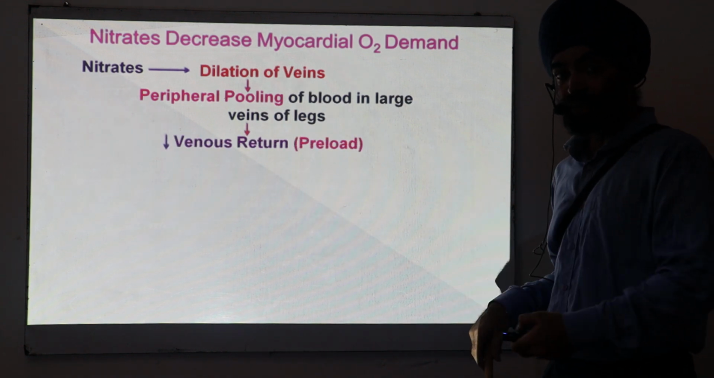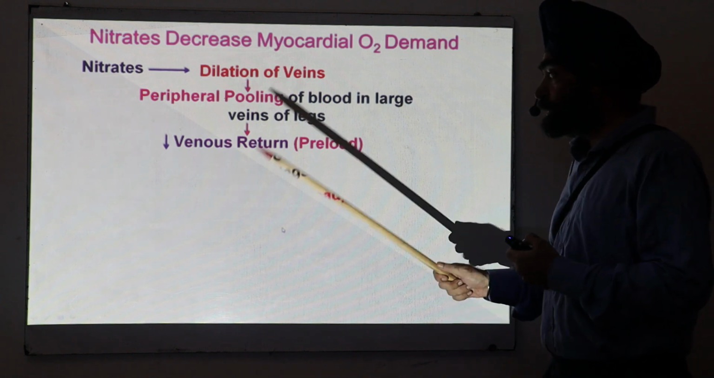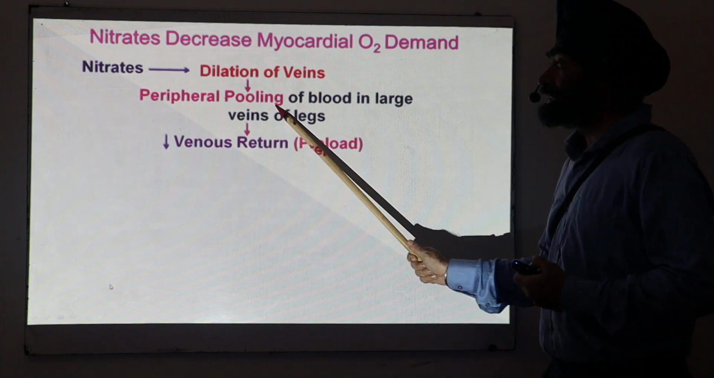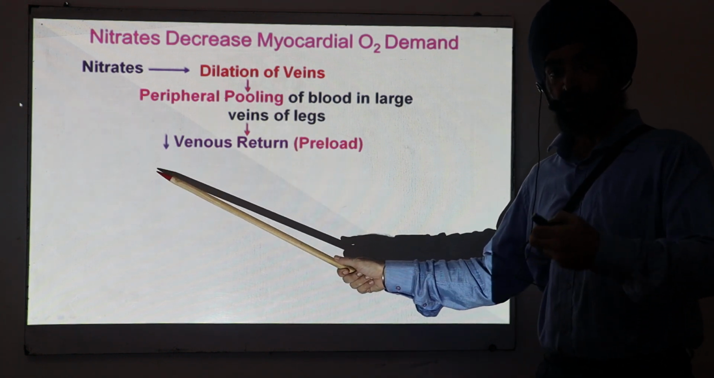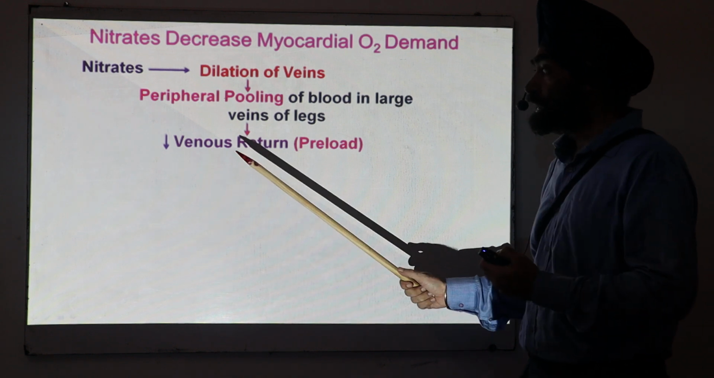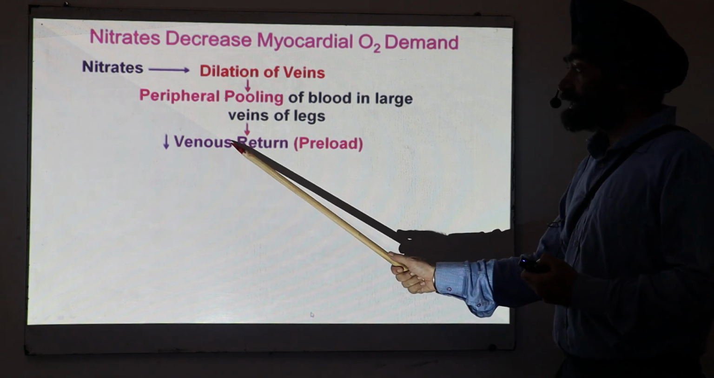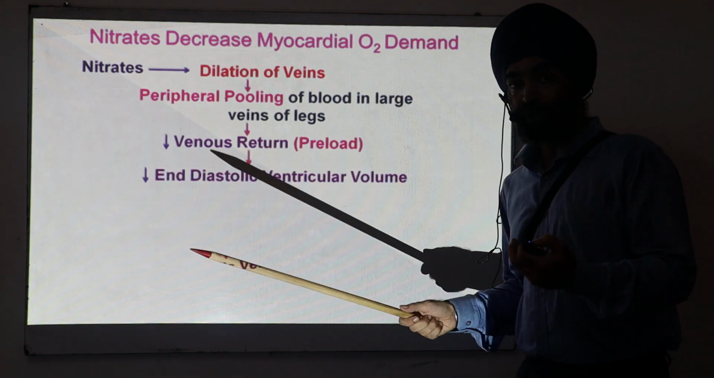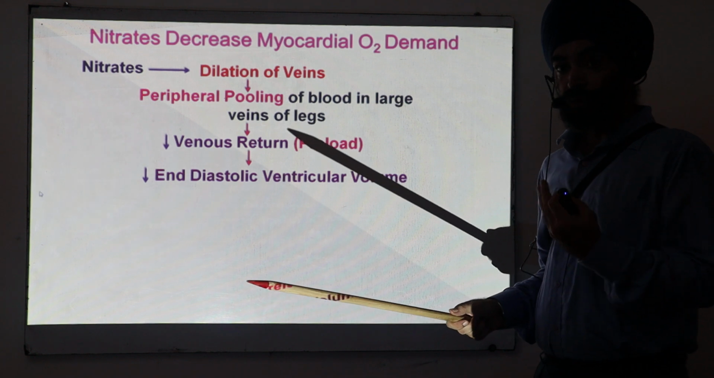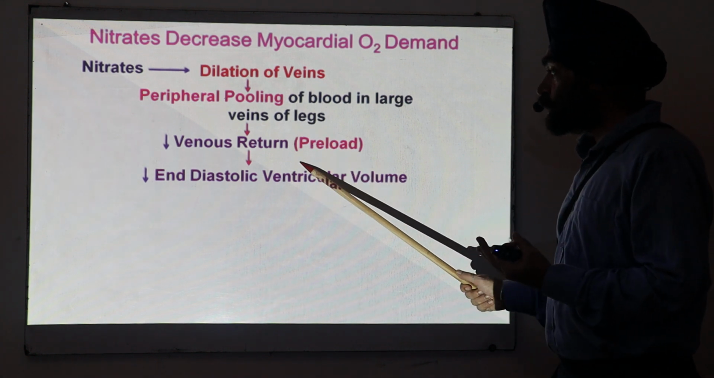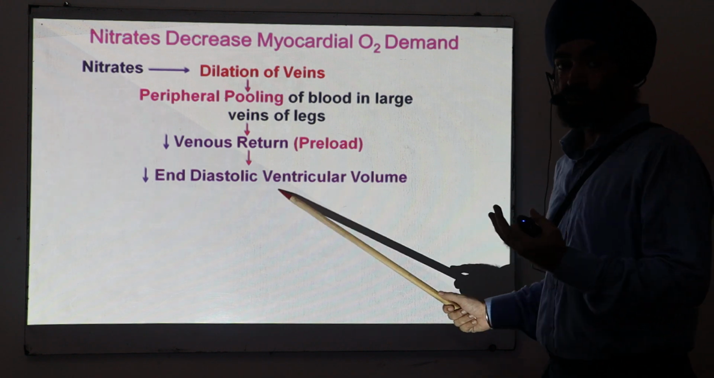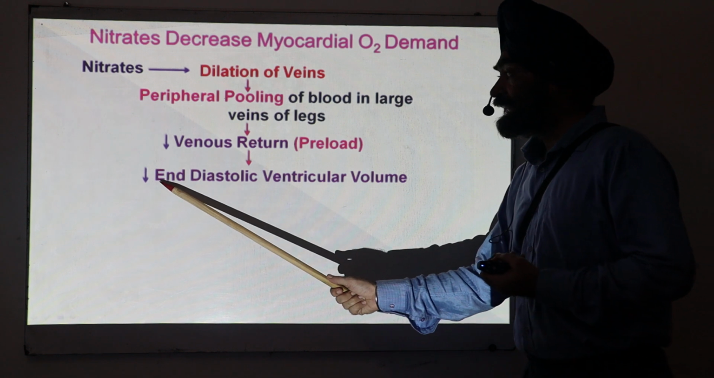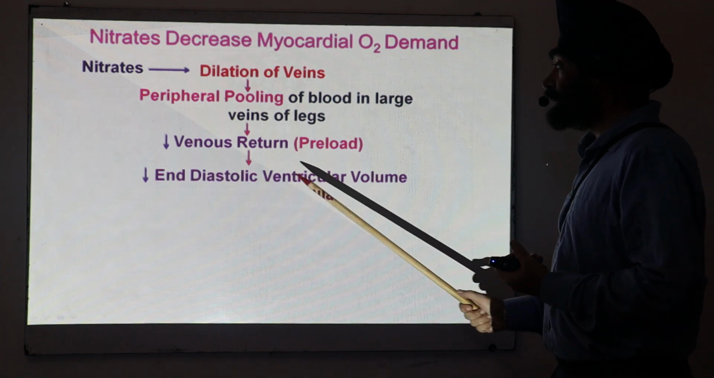If the blood is stored in the veins, less blood will be going to the heart. So we say there is a decrease in the venous return. The amount of blood going from veins to the heart is reduced. Venous return is also called preload, and it is reduced. If the amount of blood coming to the heart is reduced, ultimately the volume of the ventricles is reduced because they are not filled to that extent. So we say the end diastolic ventricular volume is reduced.